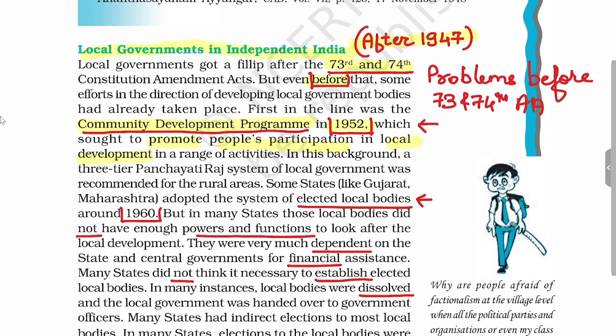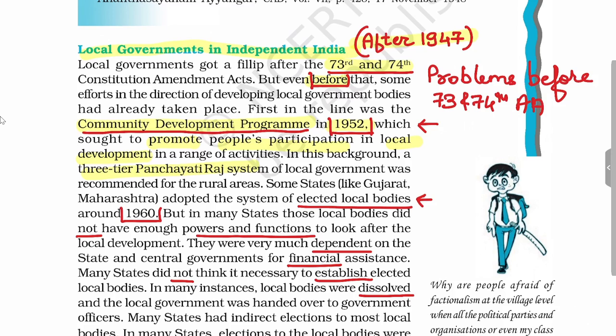So later several committees were appointed which recommended that the process of development at the grassroots level is highly bureaucratized. This has to be reversed, and this can be reversed only through three-tier Panchayati Raj system. Under this system, there would be democratic decentralization.